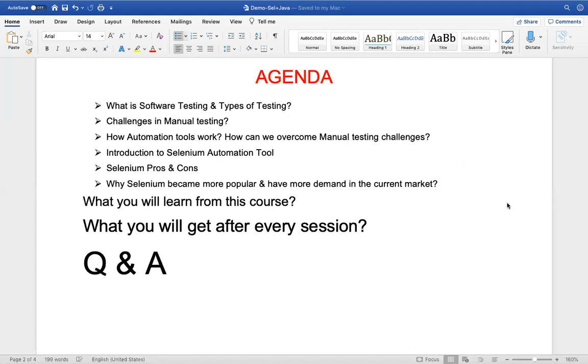Should we create frameworks for using Selenium? Yes, Sharath, we'll also create frameworks for Selenium. That we will cover. We are not yet completed. In the agenda, only the topic of the brief introduction of Selenium is covered. Next we'll see the general things you'll learn in this course and what you'll get after each session. That we'll see now.